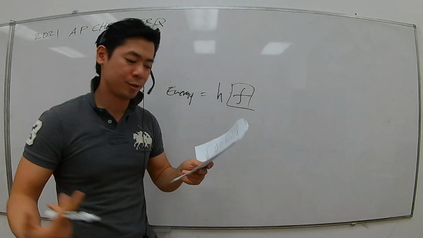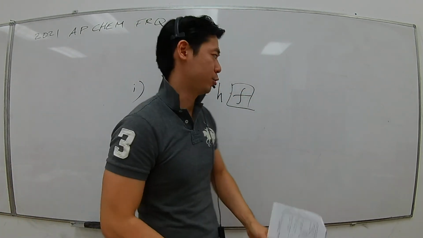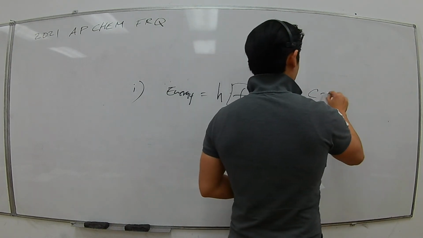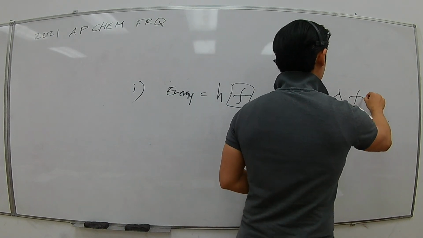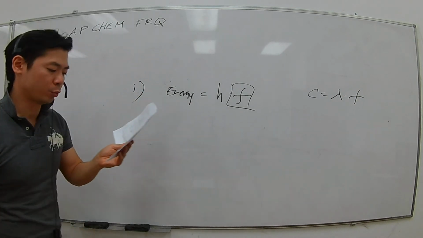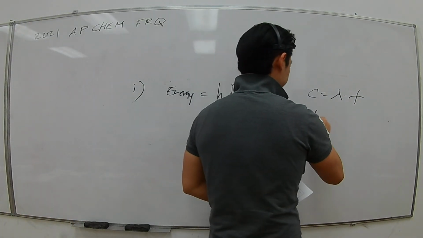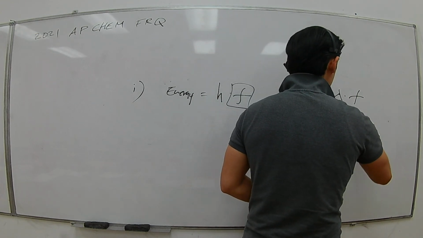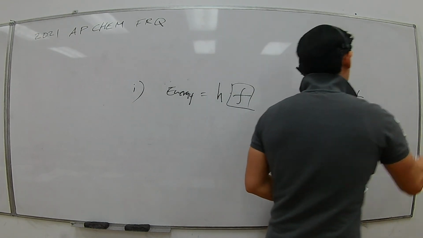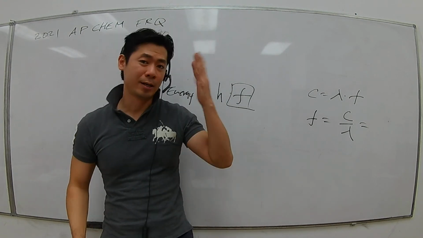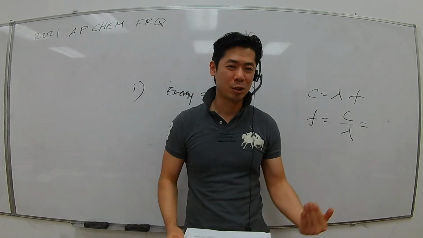So they provide you with the wavelength. As you know, speed of light is equal to wavelength times frequency. That's the equation, right? They provide you with the wavelength, you just have to plug it in there, and I have to get the frequency. So frequency is equal to speed of light divided by lambda, okay. The speed of light, I know it is 3 times 10 to the power of 8.